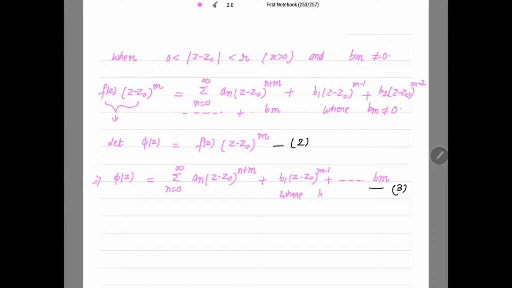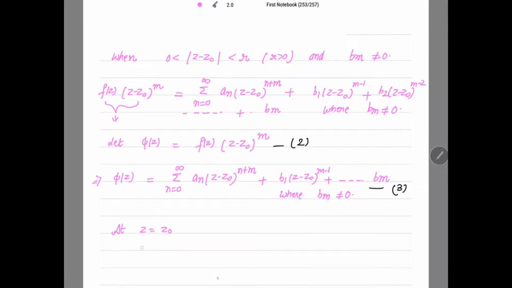Where bm is non-zero. Now what if I take my point to be z equal to z0? At z equal to z0, first term will vanish, second term vanishes, and we are only left up with bm, the last term.